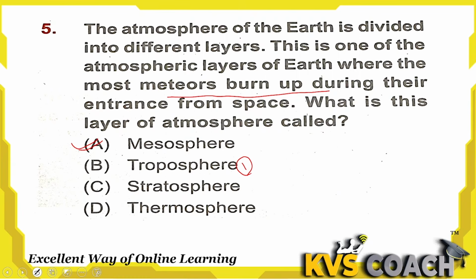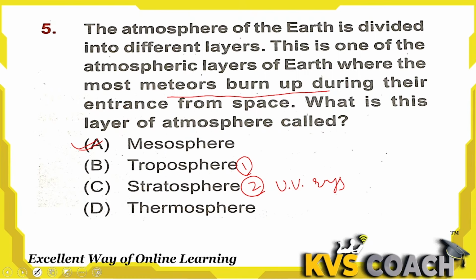Okay, this is the lowest layer, where we live, that is called the troposphere. Option C, stratosphere, that is the second layer of the atmosphere. The ozone layer is also situated in the stratosphere. Do you know what the ozone layer is? The ozone layer is the layer which absorbs UV rays from the sun.